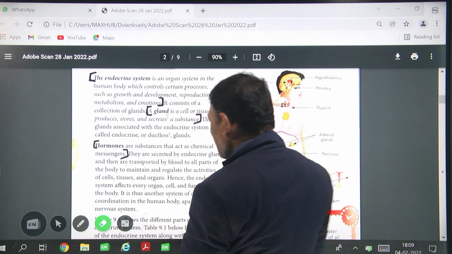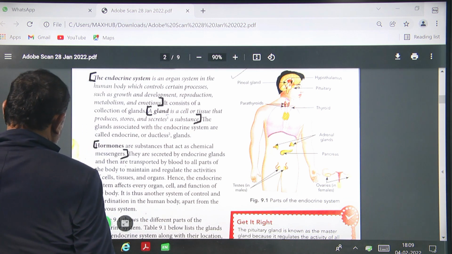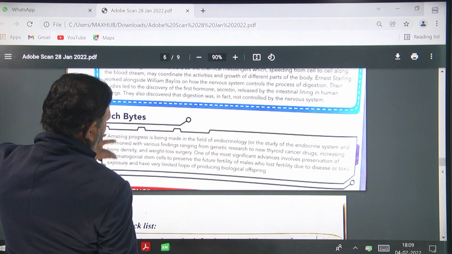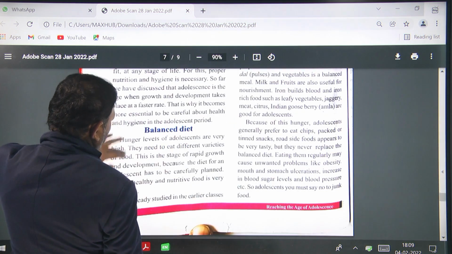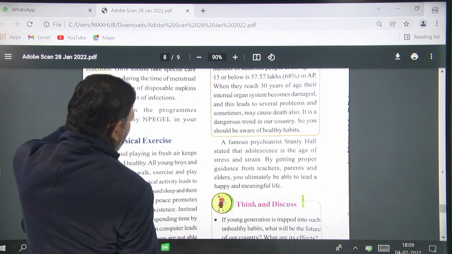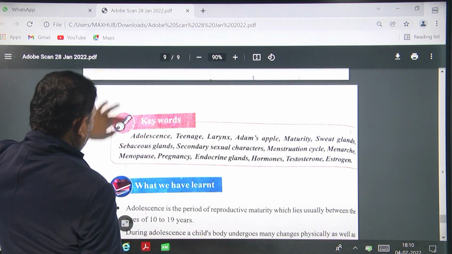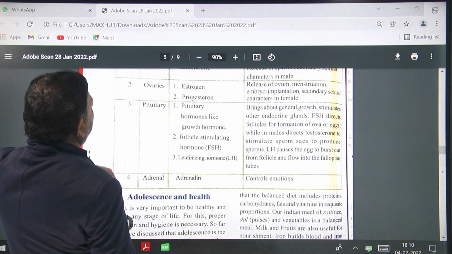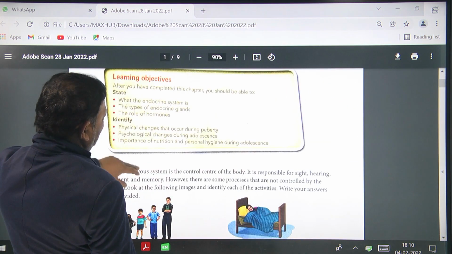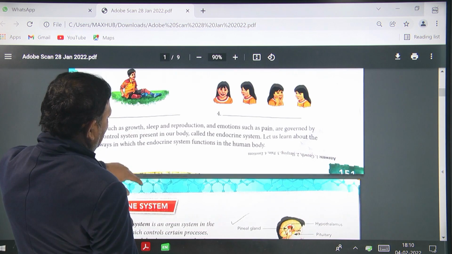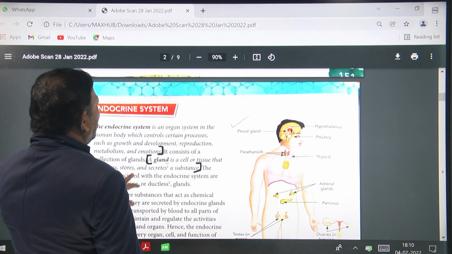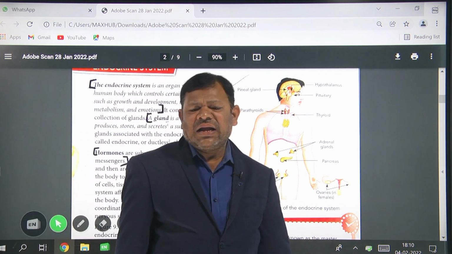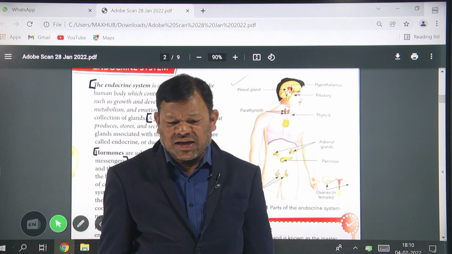Now coming to the point, endocrine glands are also known as ductless glands.